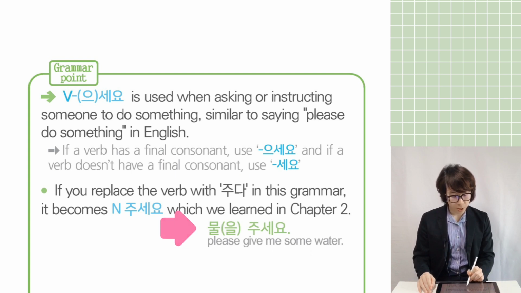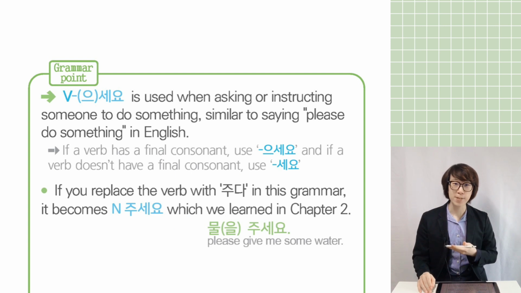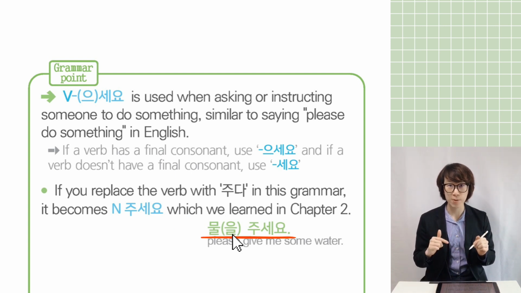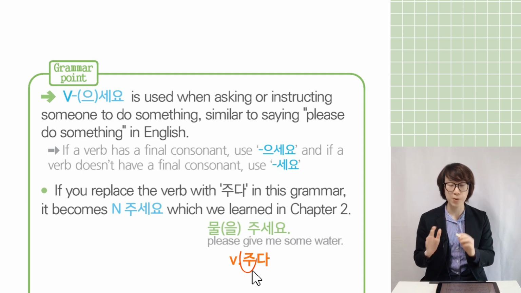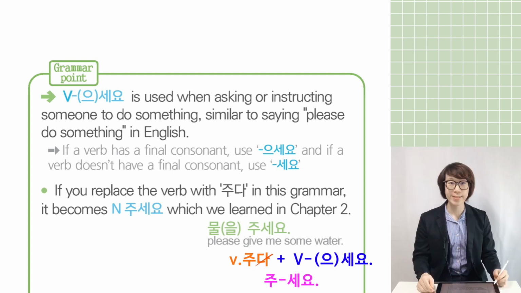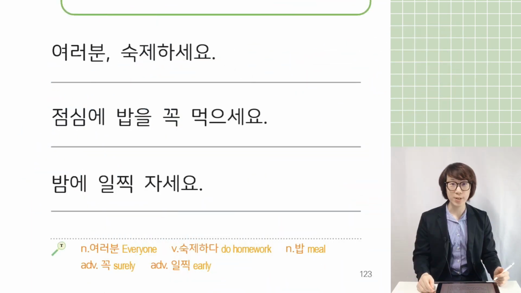Example, 물을 주세요. Please give me some water. 물을 주세요. So 을 can be omitted in spoken language, so you can say 물 주세요 or 물을 주세요. Same. And 주세요's original verb is 주다, and 주 has no ending consonant, so you can conjugate 주 plus 세요, so 주세요. So if you want to ask or instruct someone to do something, you can use this grammar. Let's practice together.